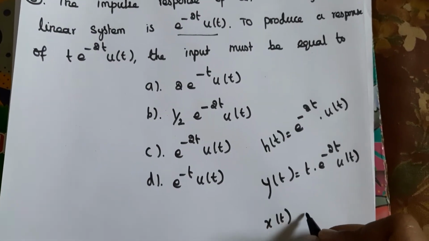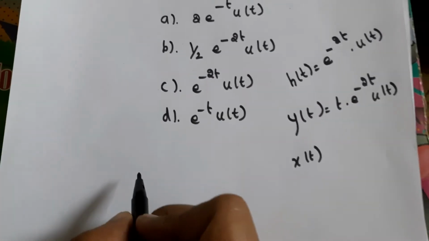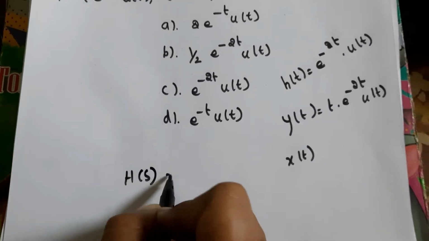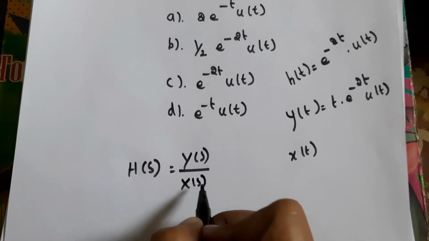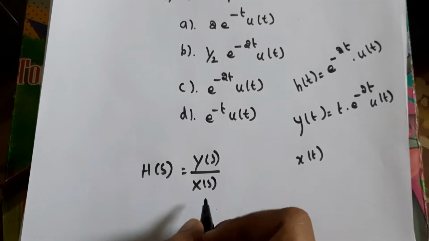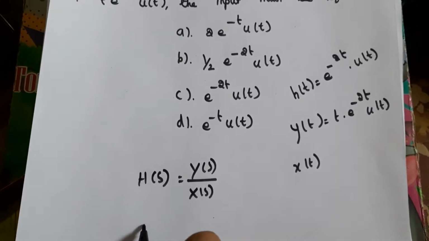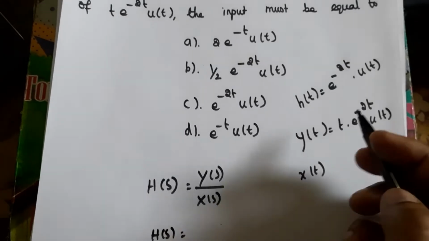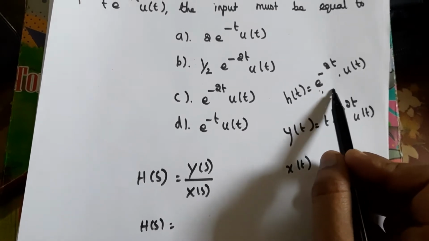For that, we know the relationship: h of s is the transfer function, with input x of s and output y of s. So h of s is the Laplace transform of this function.